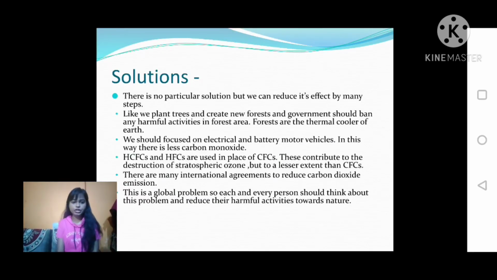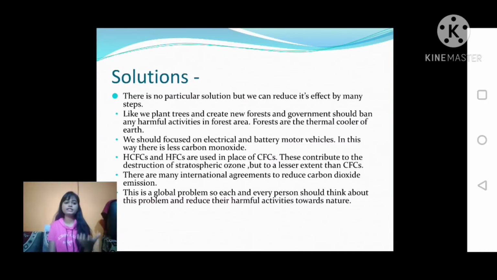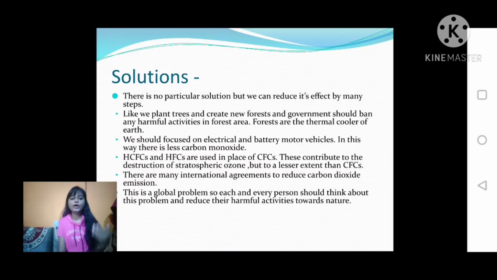Then solution. There is no particular solution, but we can reduce its effect by many steps. Okay, like we plant trees and create new forests, and the government should ban any harmful activity in forest areas. Forests are the thermal cooler of the earth. You all know that forests are the thermal cooler of the earth. We should focus on electric and battery motor vehicles. In this way, there is less carbon monoxide.